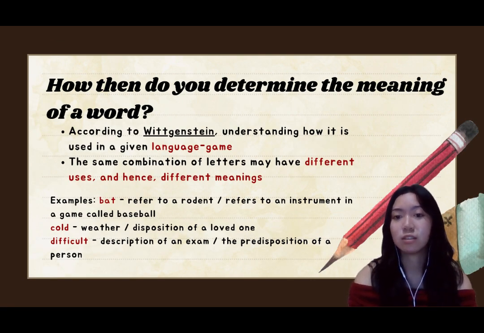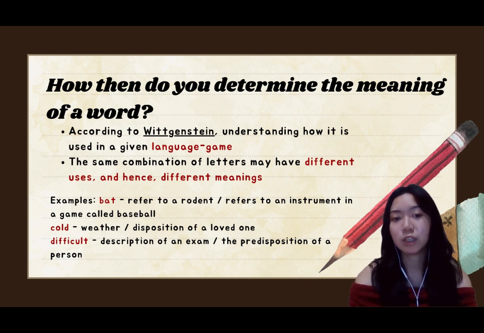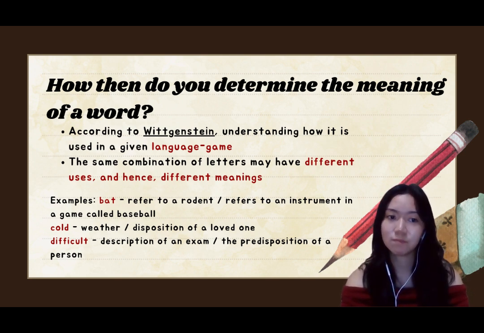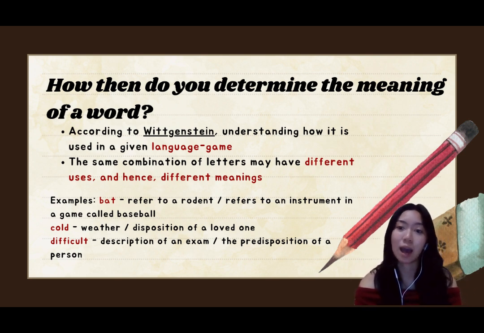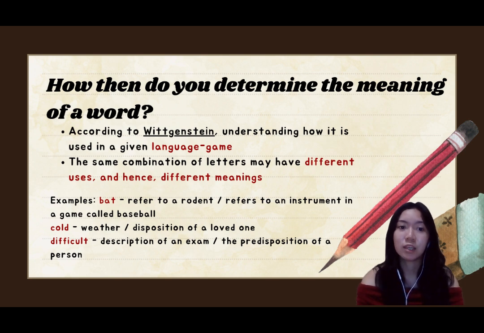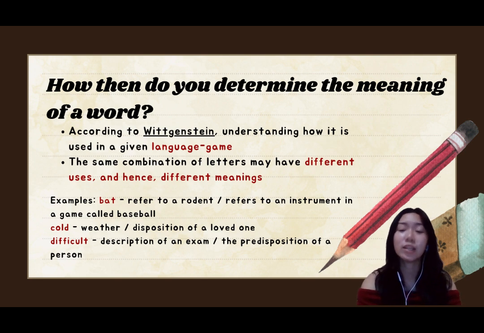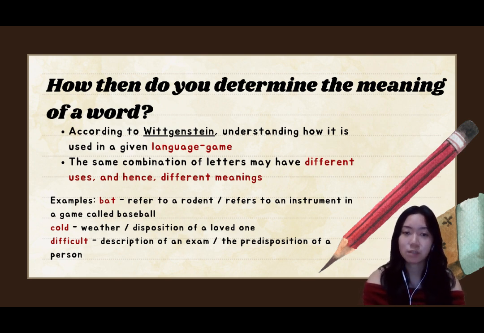According to Wittgenstein, to understand the meaning of a word is to understand how it is used in a given language game. A word may have a different meaning when used in a different context. An example could be the word "cap." In one way, its meaning is a cover-on. Another can mean "lie" in slang. Even simply saying the words "bill" or "check" to a waiter in a restaurant can already indicate an order in this specific context. Understanding these shifts in meaning requires familiarity with the specific linguistic and cultural contexts in which such